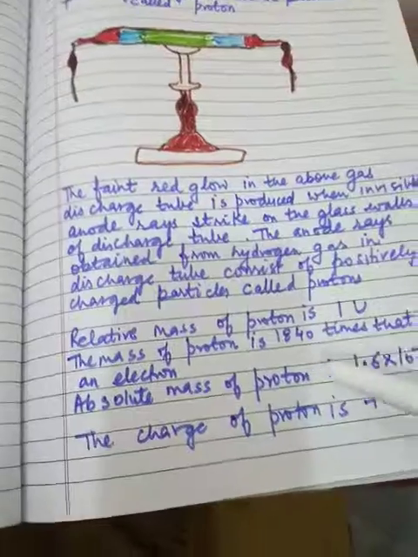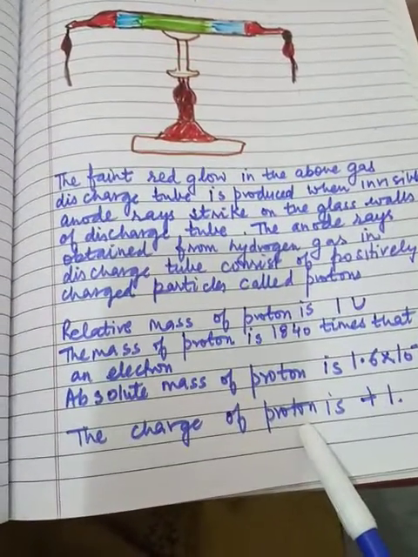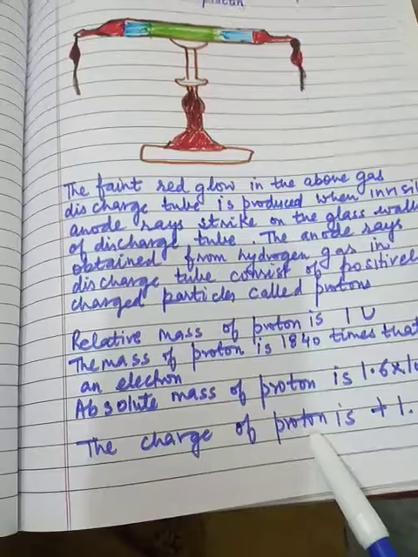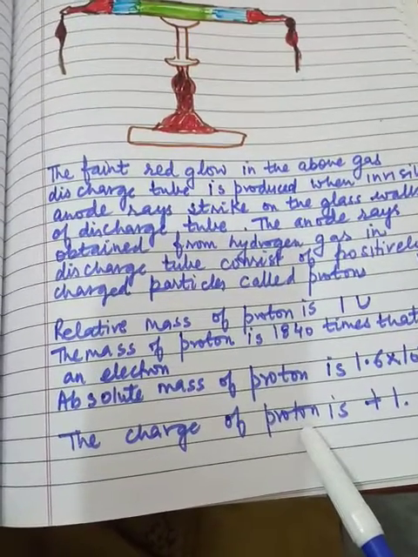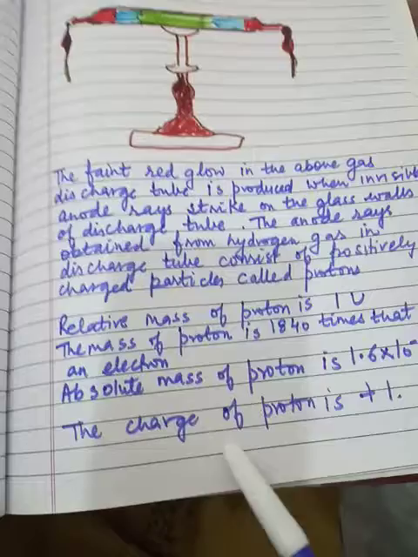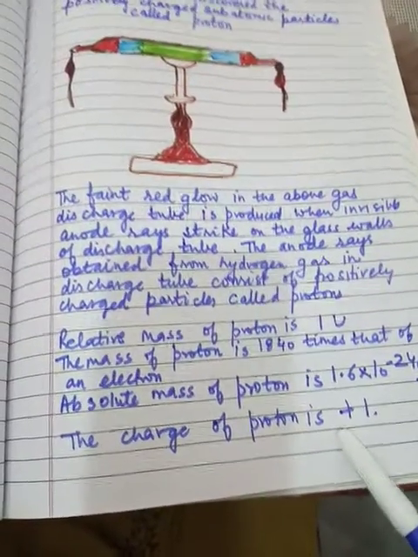Now, charge of a proton. The charge of a proton is equal and opposite to the charge of an electron. That is, the charge of a proton is plus 1, that is positive 1.